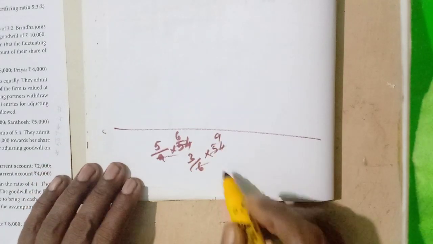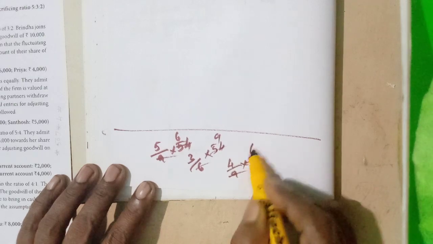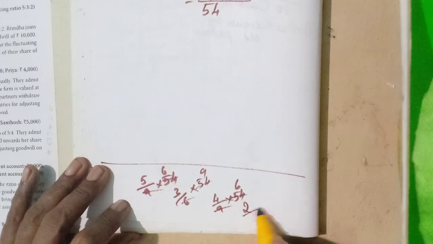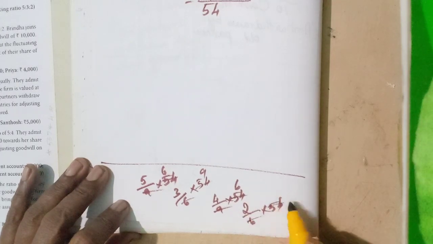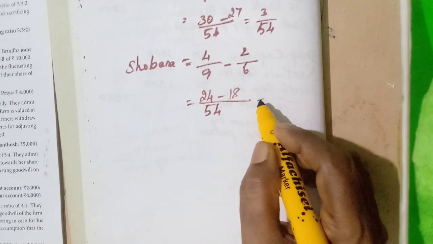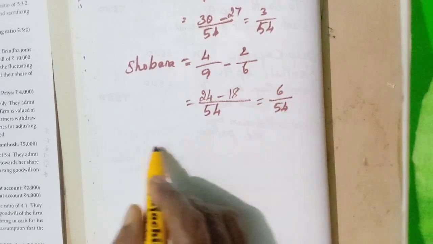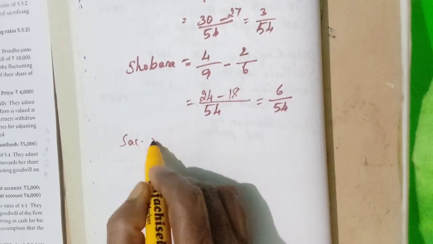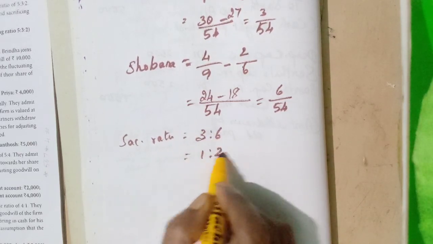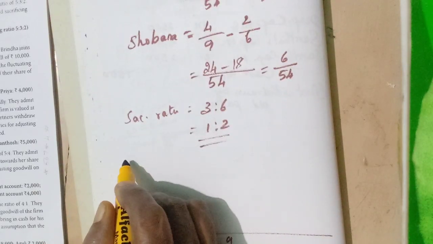Now the working: 4 by 9 into 54, 6 fours are 24, minus 2 by 6 into 54, 9 twos are 18. 24 minus 18 is 6, so 6 by 54. So the sacrificing ratio is 3:6, which we can simplify to 1:2. In this ratio only, we have to prepare the journal entry.